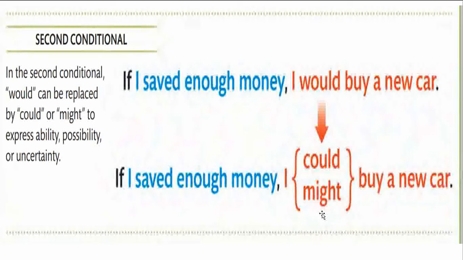Now the sentence structure is similar. It is a conditional sentence, but with the presence of modal, the meaning is changing. I would is I will with certainty and it is formal. I could is with can, that means possibility, ability, I can. I might, the person is not sure, but with certain doubt and certain possibility, the expression is completed.